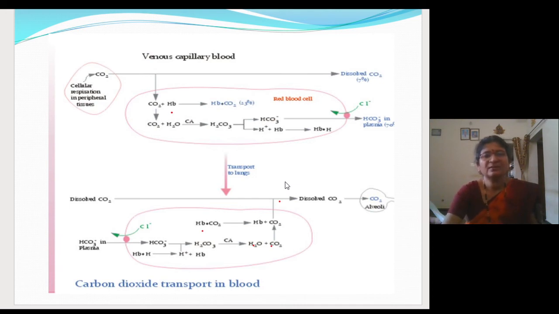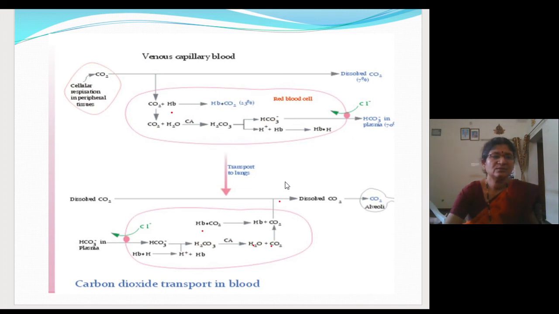What you have to remember? 3 reactions you have to remember. So some amount of carbon dioxide will get transported in the dissolved state. Some will get combined with the amine group of hemoglobin. Some with the water of the RBC. Fine. These 3 reactions only you have to write while writing the answer, and it is given in the PU question bank, which already you have got.